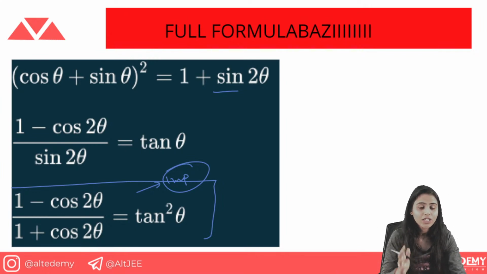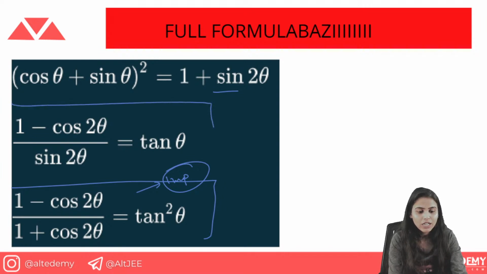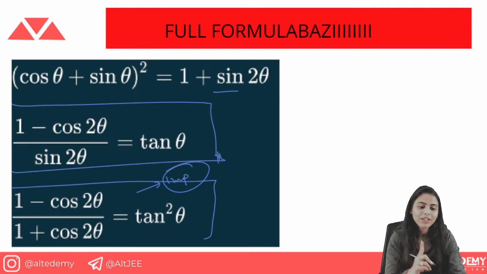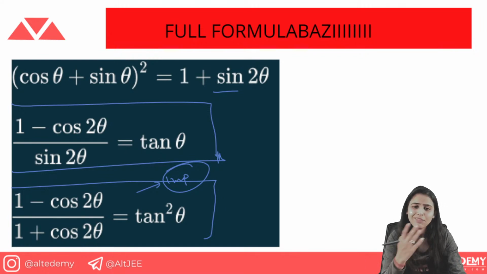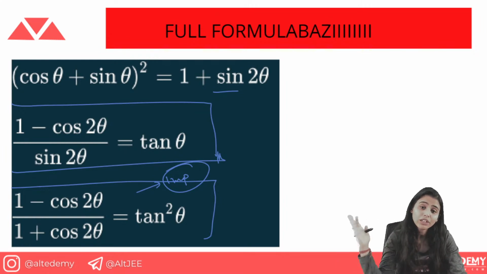This is the important thing. You need to remember: 1 minus cos 2 theta upon sin 2 theta is equal to tan theta. Okay, so tan theta is sin theta upon cos theta, one thing done. Now we have 1 minus cos 2 theta upon sin 2 theta. You can prove it very well. Just apply the cos 2 theta and sin 2 theta formulas, you will get the result. Everything is related to each other, but you don't have the time to prove it in your exam. You have to remember everything.